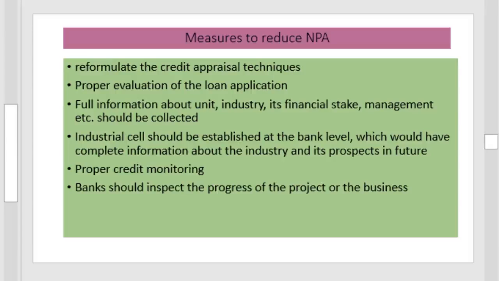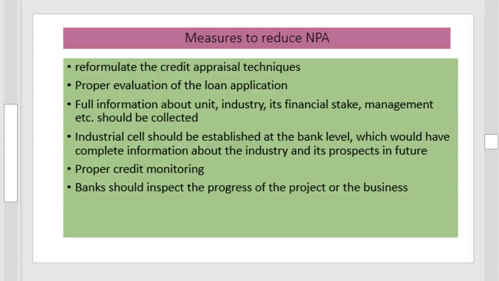Third one, full information about the unit, industry, its financial stakes, management, etc. should be collected. There should be proper information regarding the customer and the nature of the entity. Industrial cells should be established at the bank level, which would have complete information about the industry and its prospects in the future.